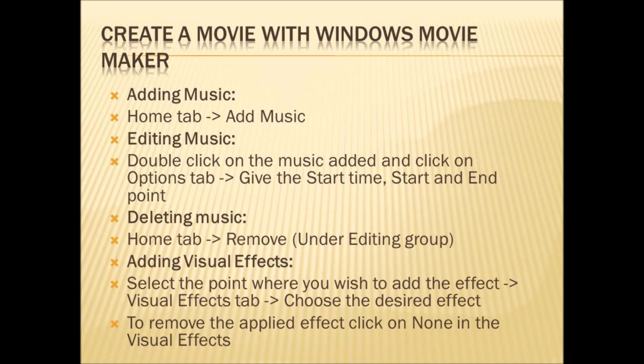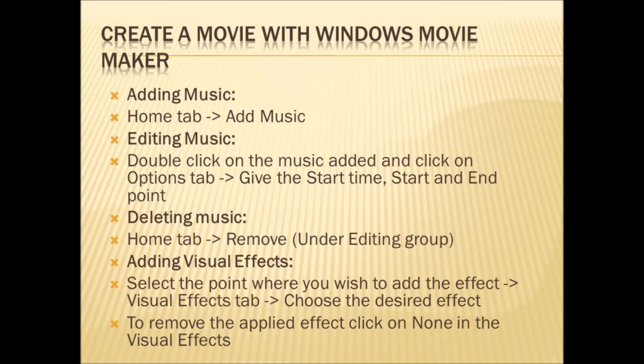There will be options to enter the start time and then start point and end point. Give the required values in those options. Your music will be edited now. Then deleting a music. How to delete a music?